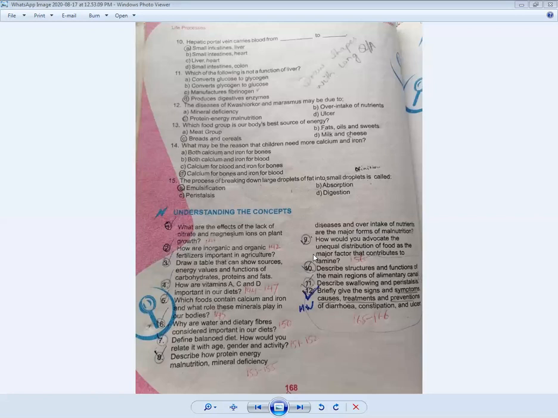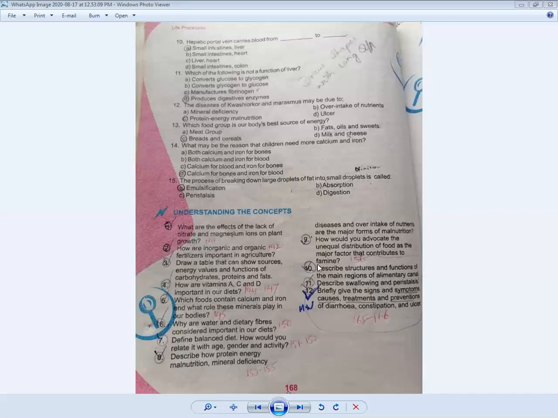So when we discuss all these things under the heading of malnutrition, we will know that PEM, MDD, and OIN, these are the major sources of malnutrition. Okay, and you can find their answer from page number 153 to 155.